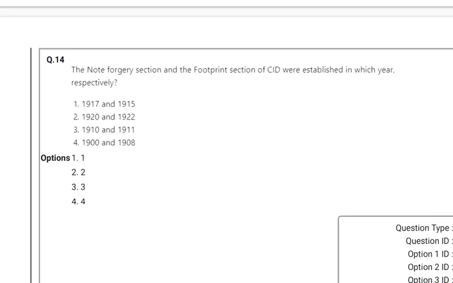Then the note forgery section and the footprint section of CID were established in which year respectively? Option 1 is correct here, 1917 and 1915. The note forgery section was established in 1917 and the footprint section was established in 1915. Option 1 is correct.